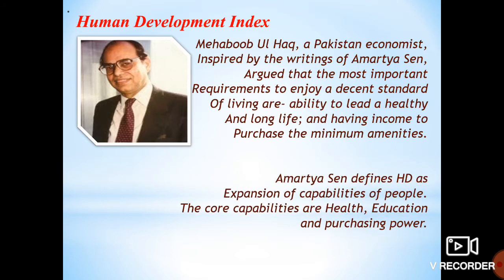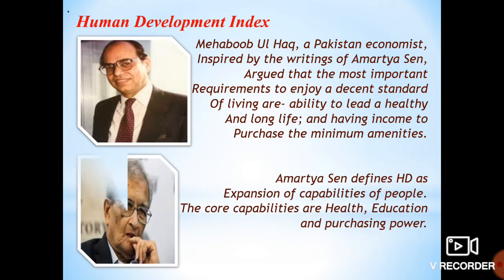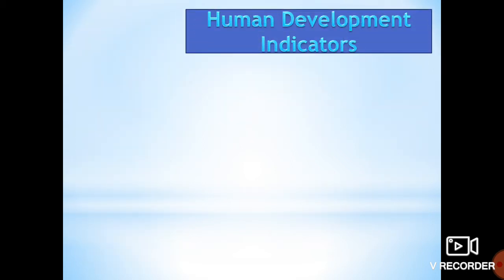Now, according to Amartya Sen, he defines HD, human development, as the expansion of capabilities of people. The core capabilities are health, education, and purchasing power. So what does Amartya Sen say? He considers three things important. First is health, next is education, and the other one is purchasing power. If all these three things are achieved by human beings, then we can say human development has taken place.